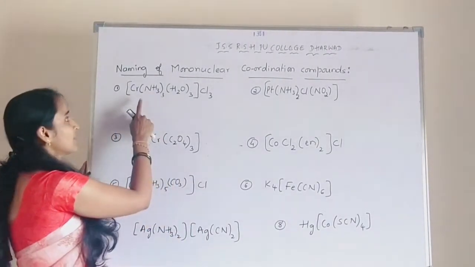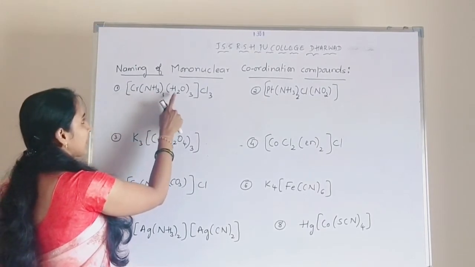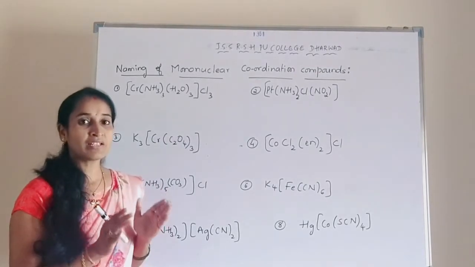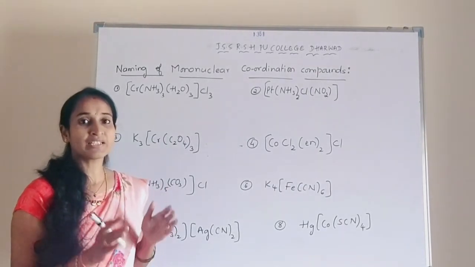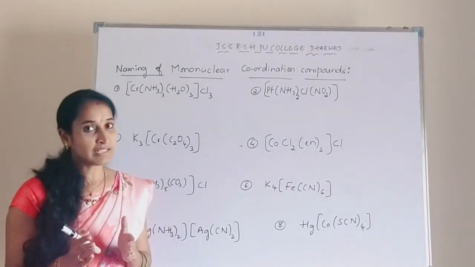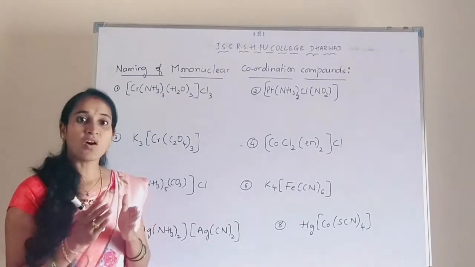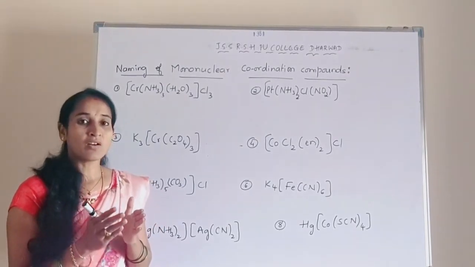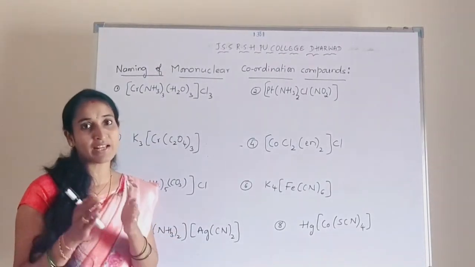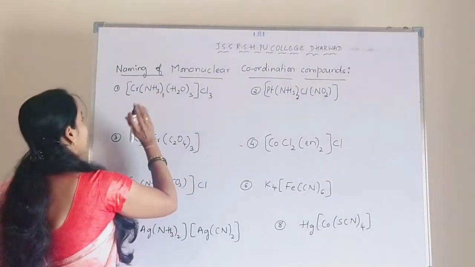So let's start with the first example, that is chromium, Cr, NH3 thrice, H2O thrice, Cl3. Okay. While naming the coordination compound, the first rule is we have to identify the cation and the ligands. The ligands may be positive ligands, negative ligands, or neutral ligands. Understood? So first we have to identify it.